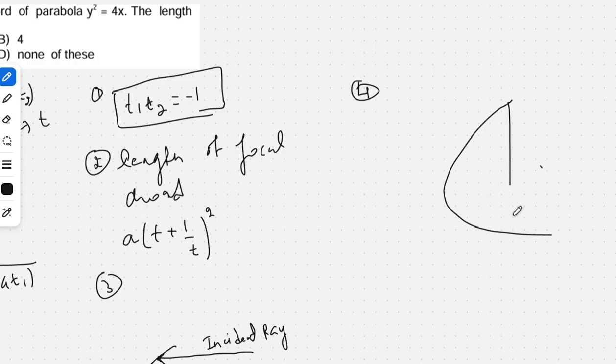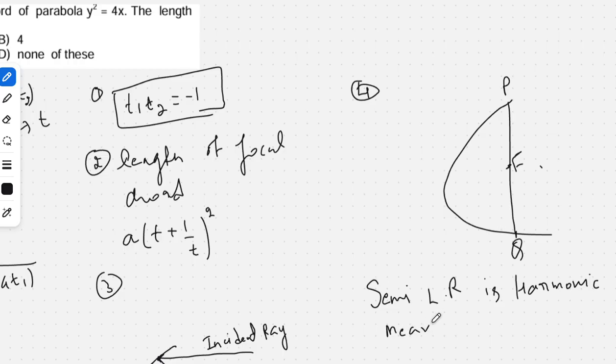Here, let's say this is P, this is F, and this is Q. This is a focal chord only. Now we have divided the focal chord into two parts, PF and FQ. The semi-latus rectum is the harmonic mean of PF and FQ.